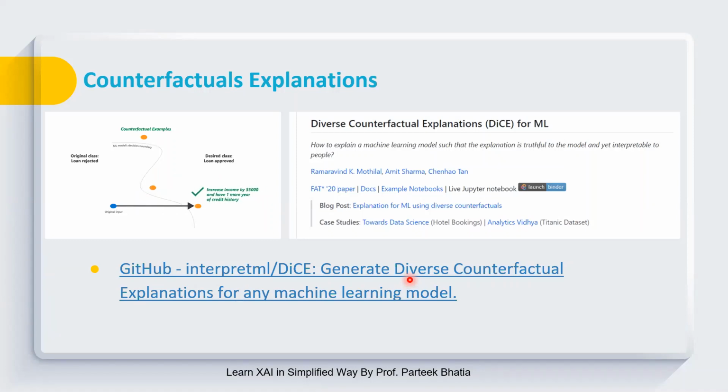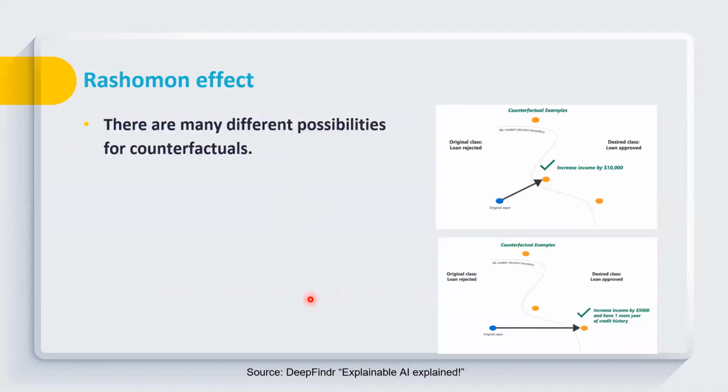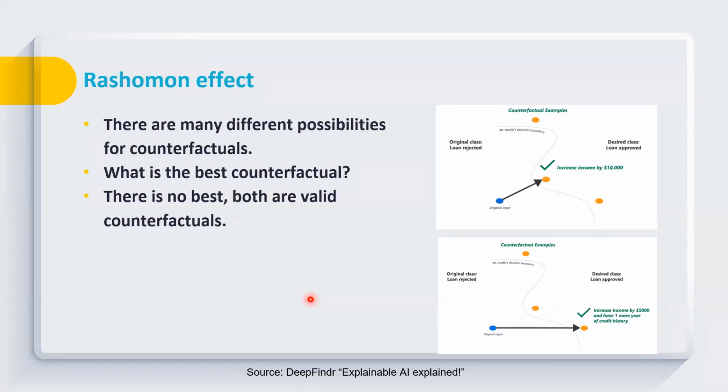This particular work is based on Ramaravind et al., and they have maintained a very good GitHub repository to explain these counterfactual explanations. As I have already told you, it is generating a lot of counterfactuals. Now the question is, what is the best counterfactual?